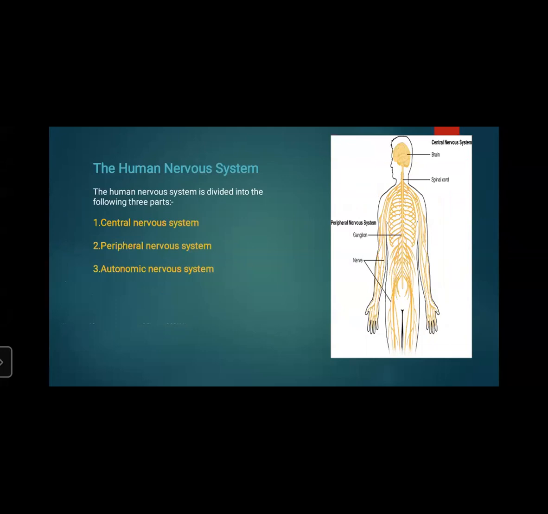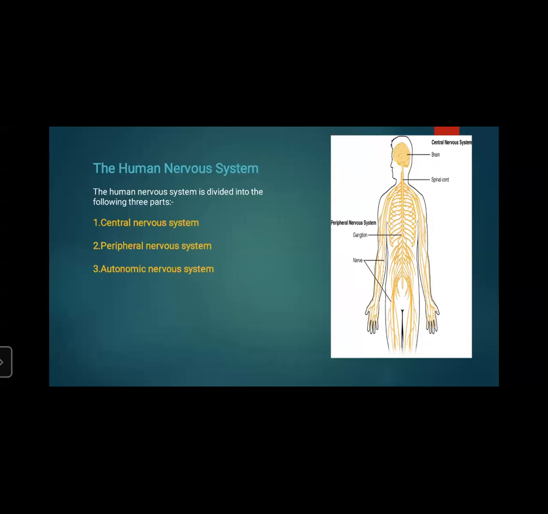The human nervous system is divided into the following three parts: central nervous system, peripheral nervous system, and autonomic nervous system. So you need to learn all these by heart.